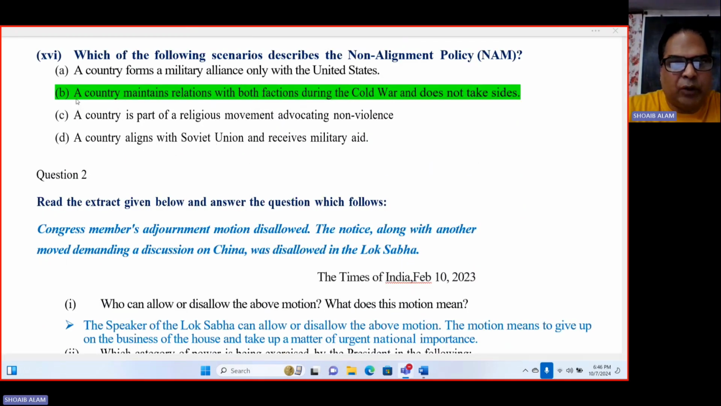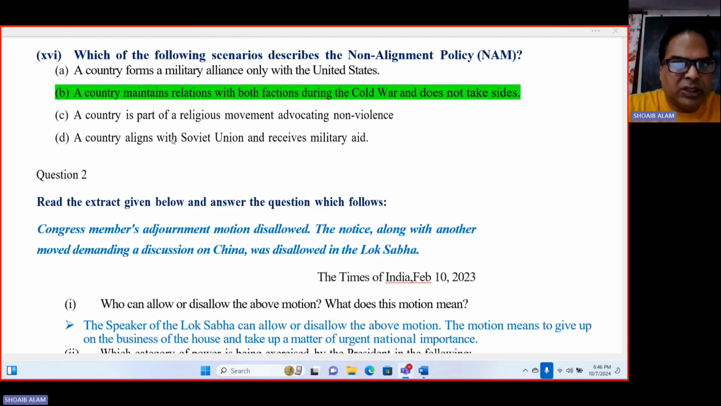Okay. Now, which of the following scenarios describe the non-aligned policy? So definitely we'll go with B. The country maintains relations with both factions during the Cold War and does not take sides. Okay. So after the Second World War, the world was divided into power camps, and India and the other countries decided to keep themselves far away from the power blocs. That is why they came up with a non-aligned policy.